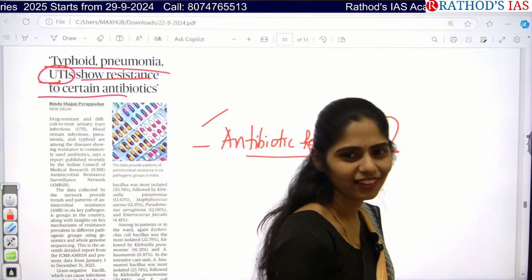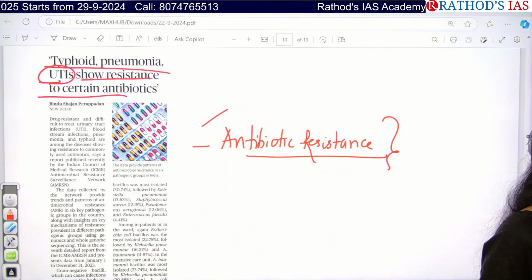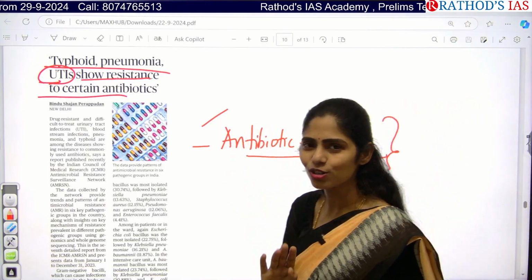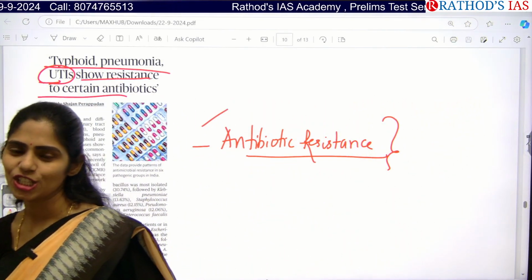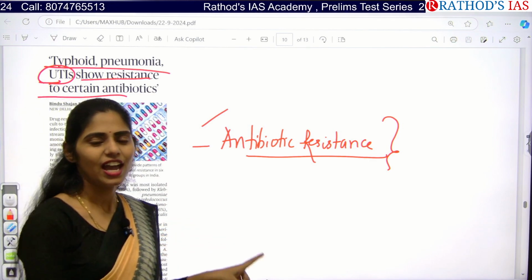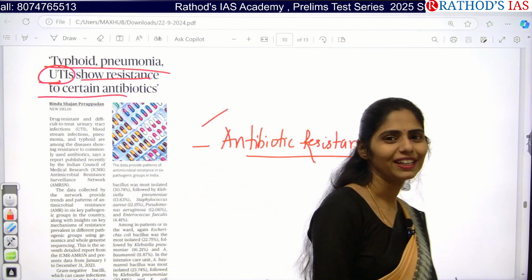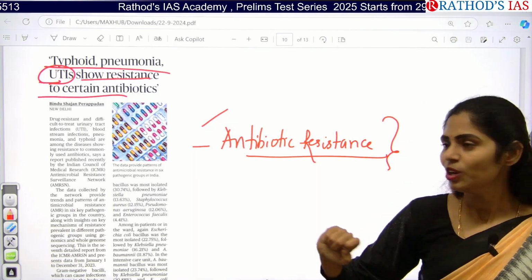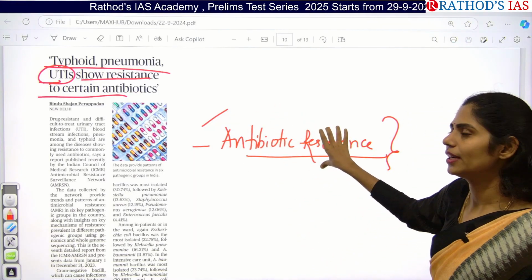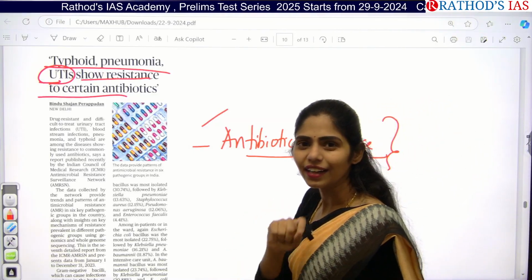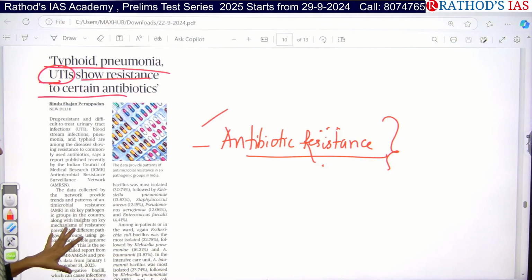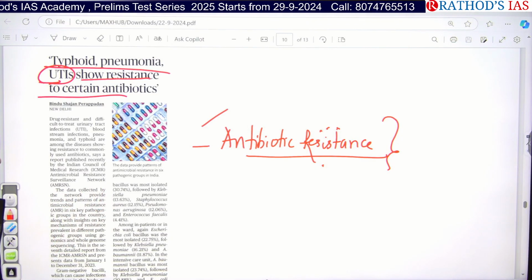Yes, I'm there. I didn't go out of your body completely. Then you will search for the tablet, and if you take that also, it will not work. So this condition is called antibiotic resistance. And if you go to the hospital again, he will write another antibiotic. Okay, so this is the problem of antibiotic resistance. If you are irrationally using antibiotics, then it will cause resistance. This is what the article is talking about.